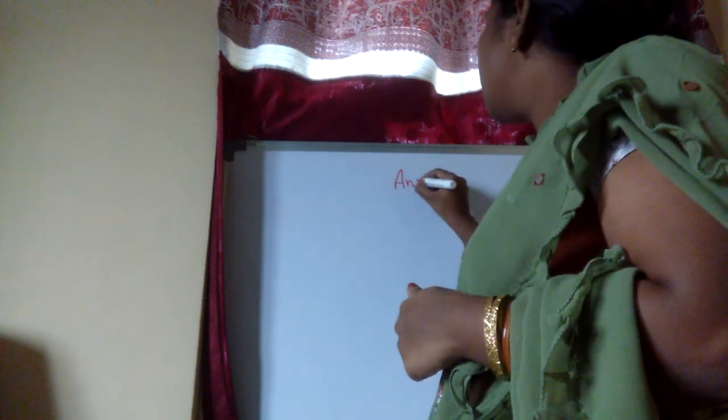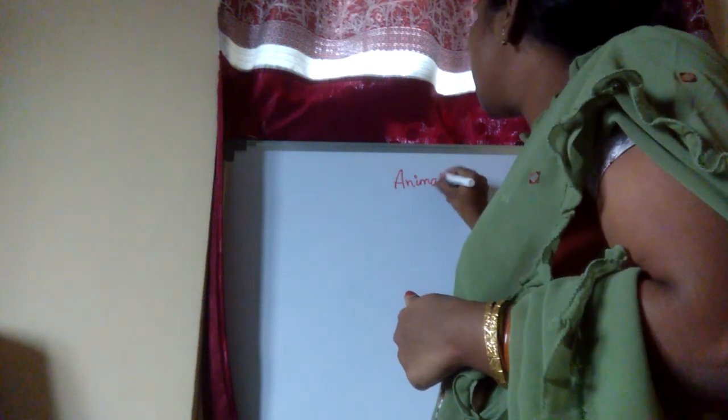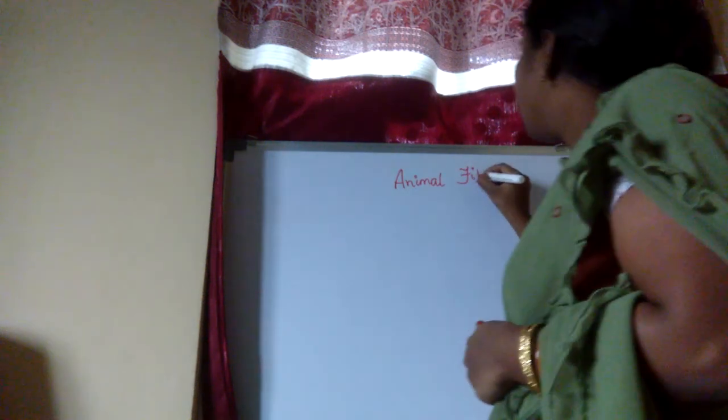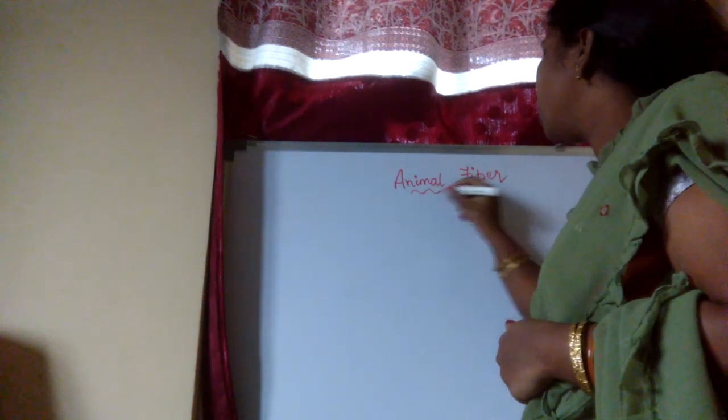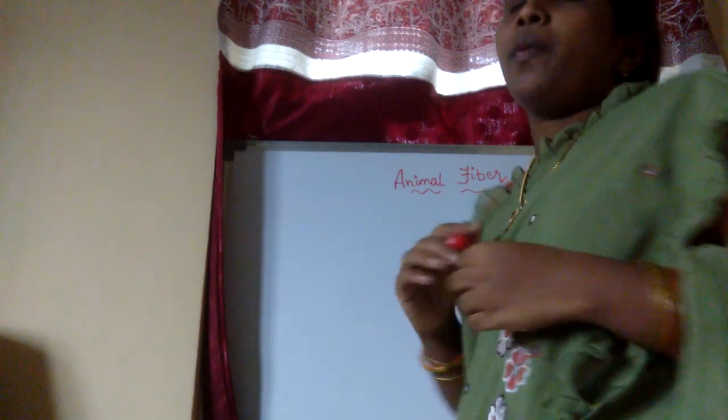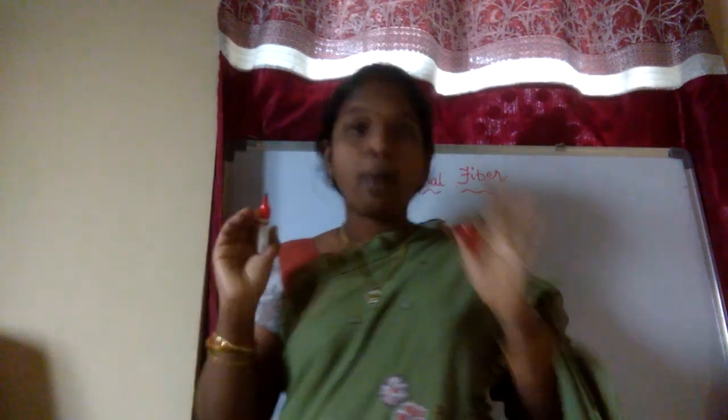Animal fiber. Our lesson is animal fiber. So now we got the point. Let me tell one small story. For example, two girls are playing in the garden, outside. While they are playing, they are plucking the flowers in the garden.